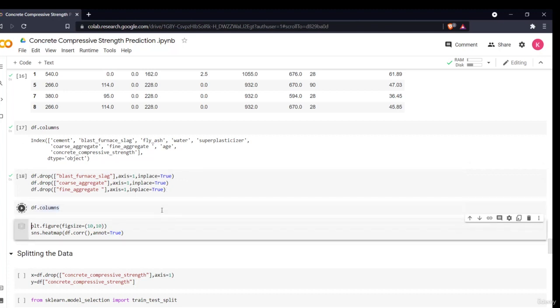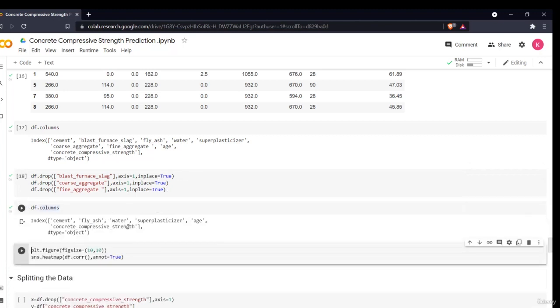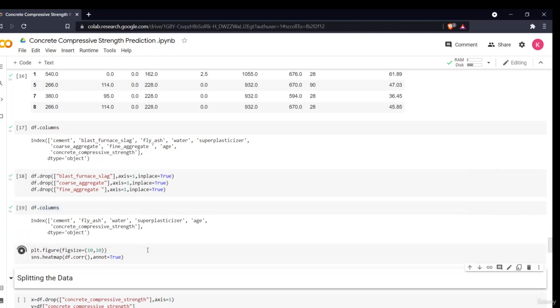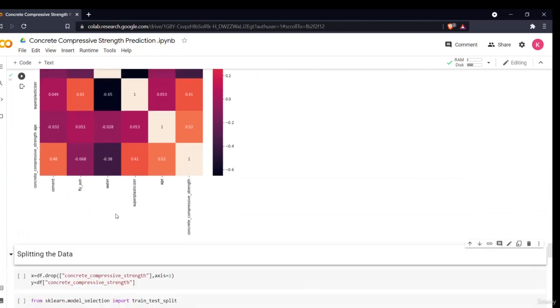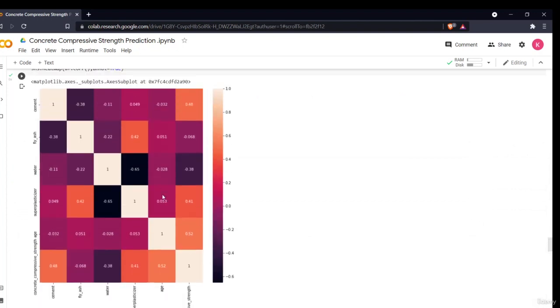Then if I see my df.columns, these are my final columns which are left. And if I want to plot a heat map between them, this is basically the heat map. Now in this, you will see that all of my variables, at least some of them, are correlated in a better way with the concrete compressive strength.